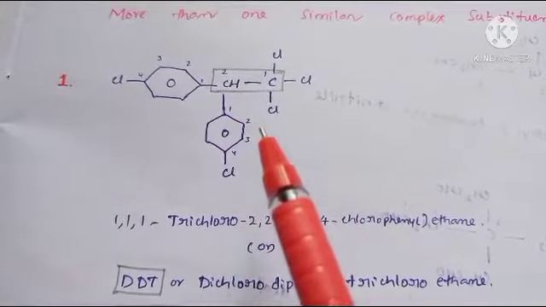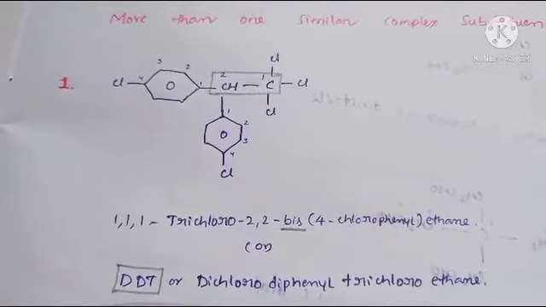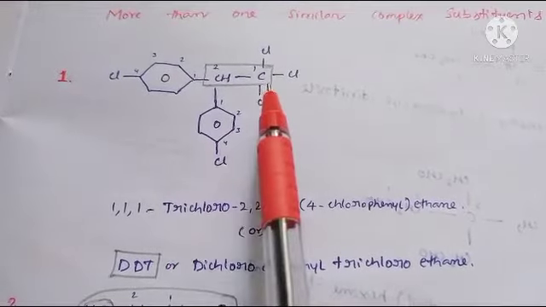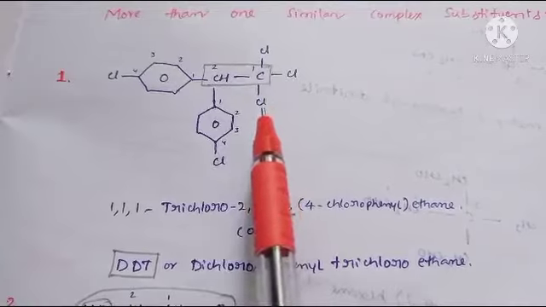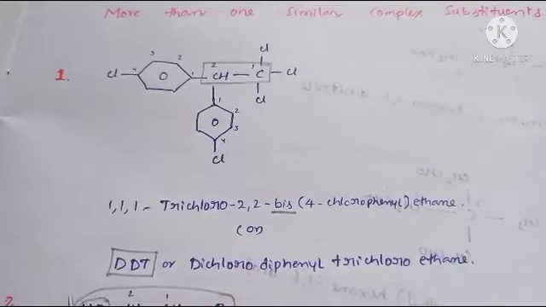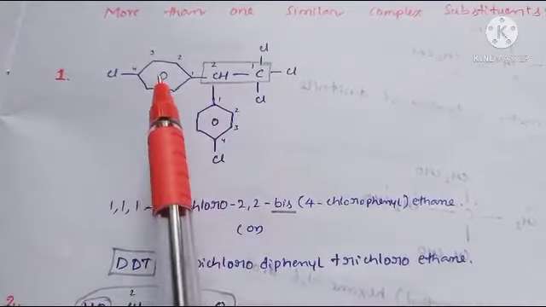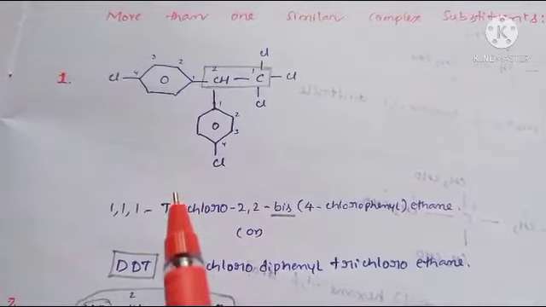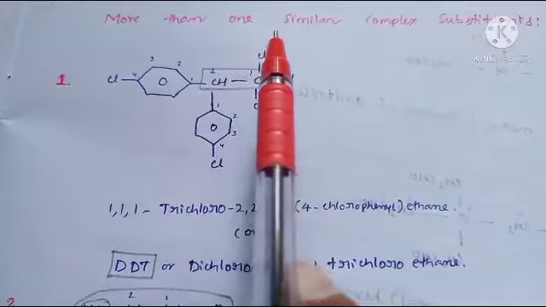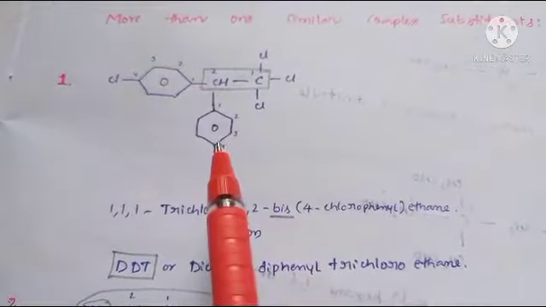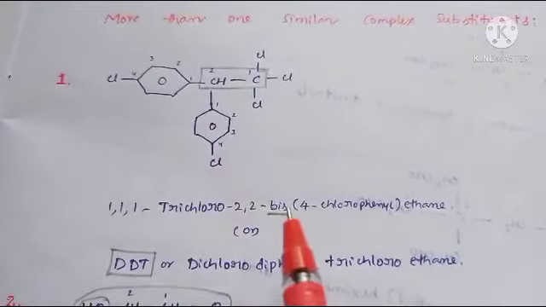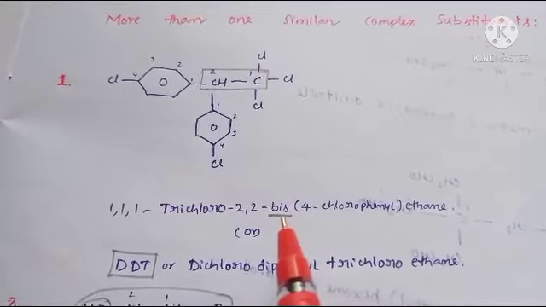And we also know the priority order. Based on that priority order, now listen carefully. This is the first carbon, this is the second carbon. The first carbon contains 3 chlorines, so 1,1,1-trichloro. And the second carbon contains two phenyl groups. But remember, here we do not use di. Why? Because for more than one similar complex substituent, complex means big compounds. If big compounds are there, then you have to use bis, tris, that type of words only.